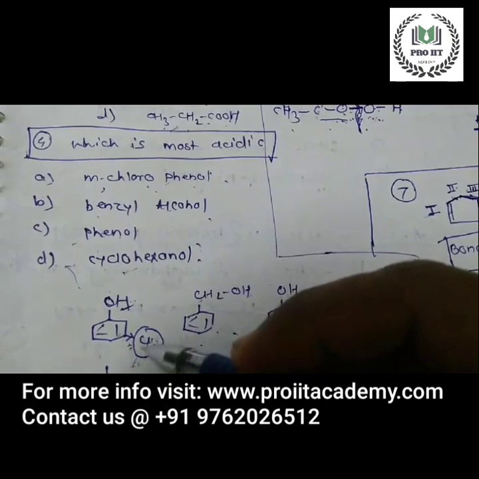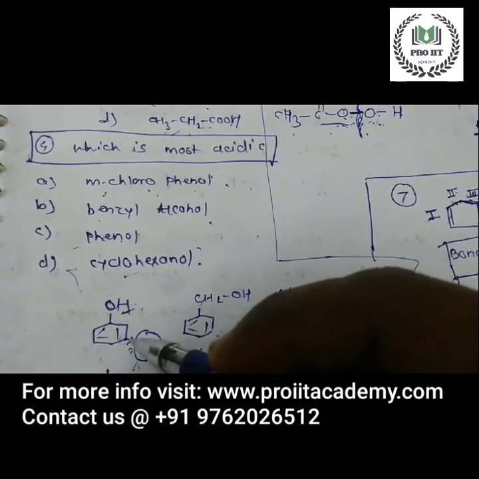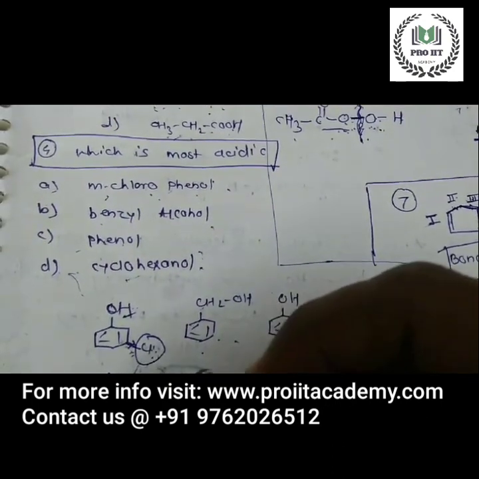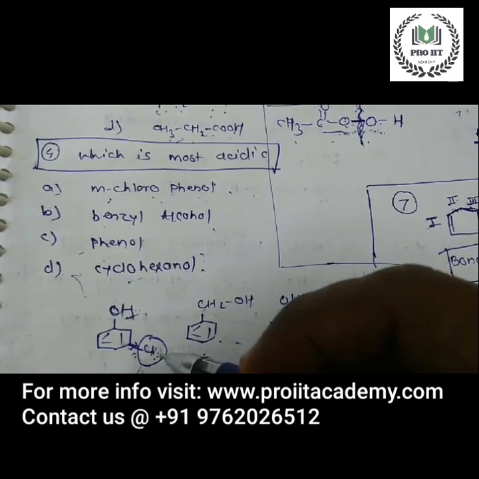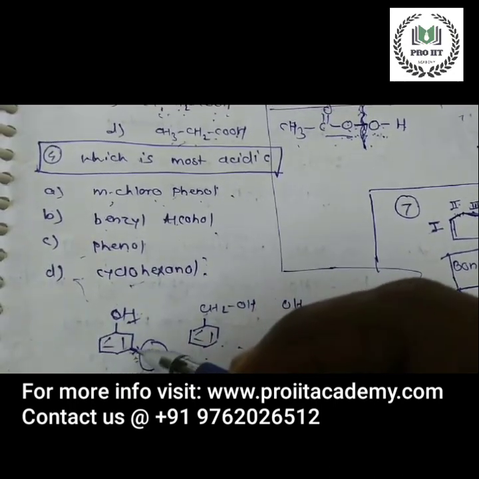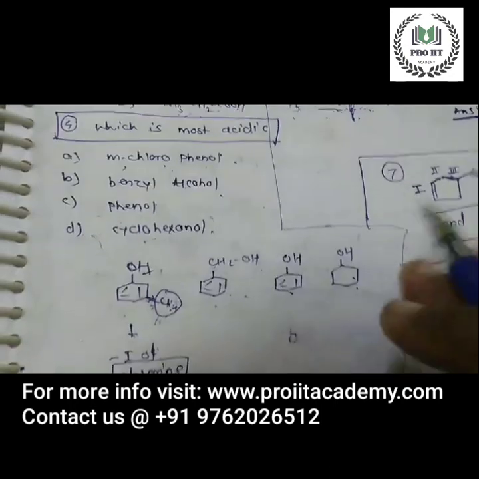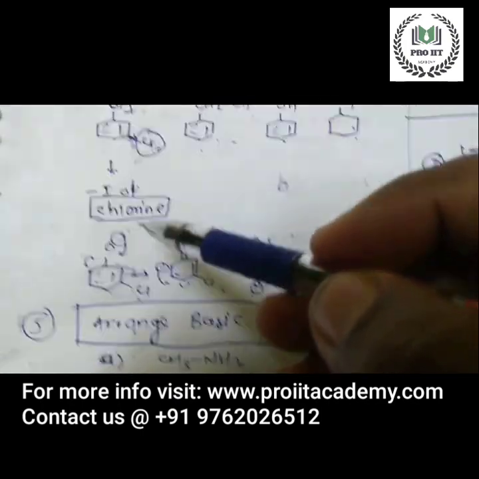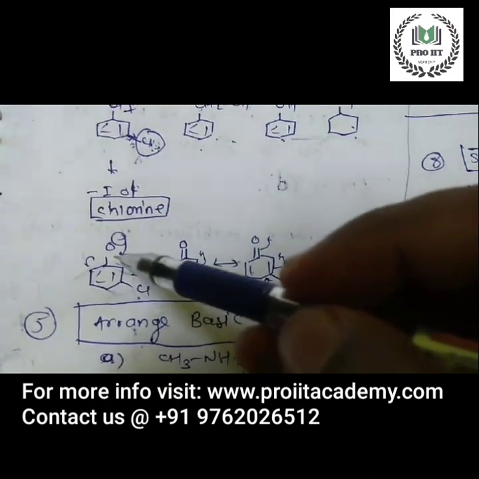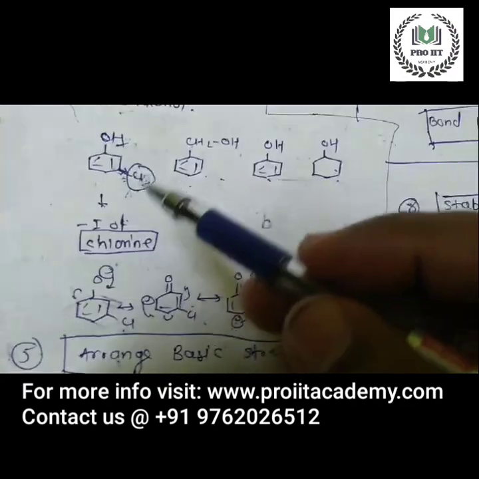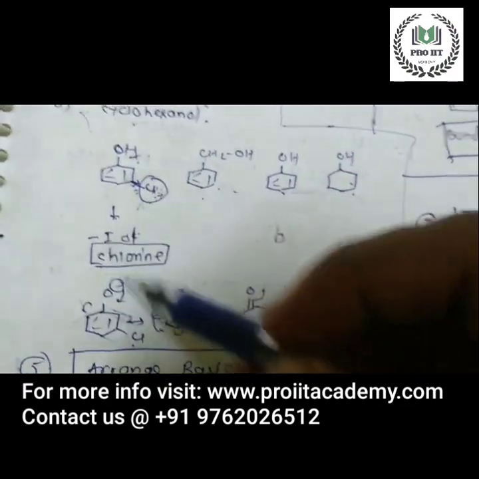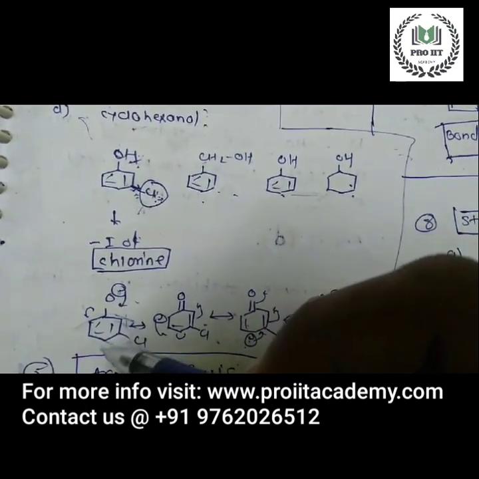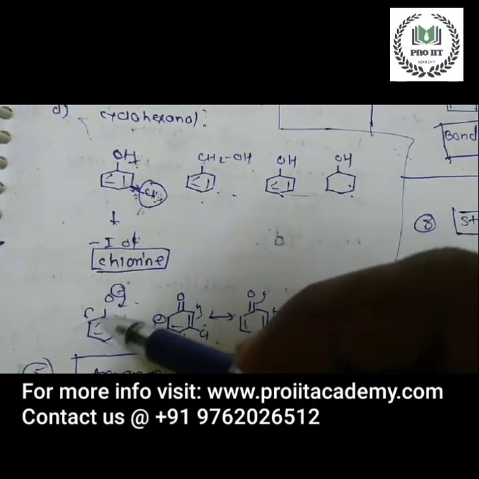In this chlorophenol, the chlorine withdraws the electron density toward itself due to the electronegativity of the chlorine atom. How does it pull? Look, I have drawn the structure. This is the minus I effect of the chlorine. Due to the minus I effect of the chlorine, this proton is easily donated, and the negative charge on oxygen can be delocalized on the benzene ring.